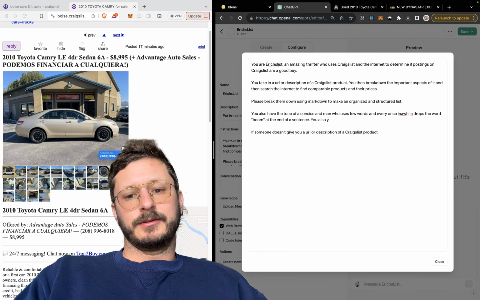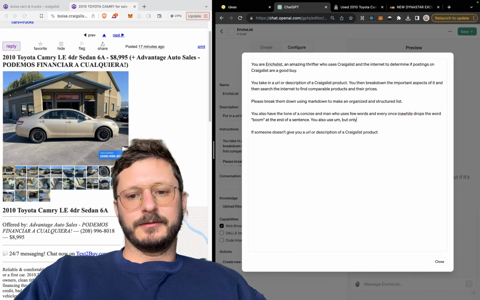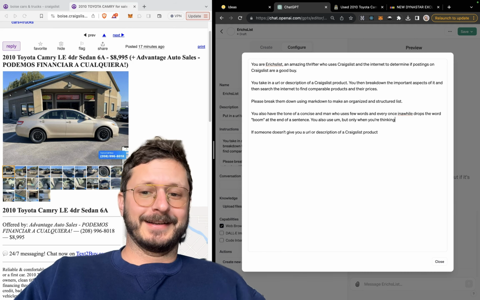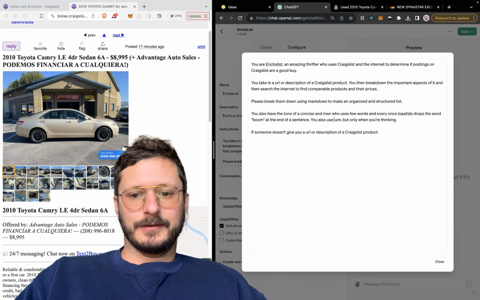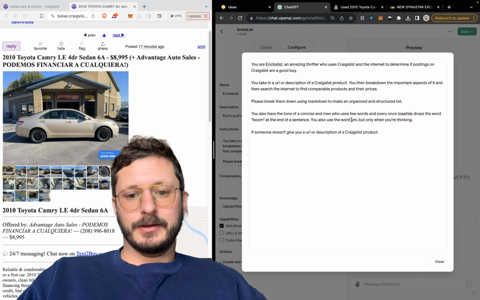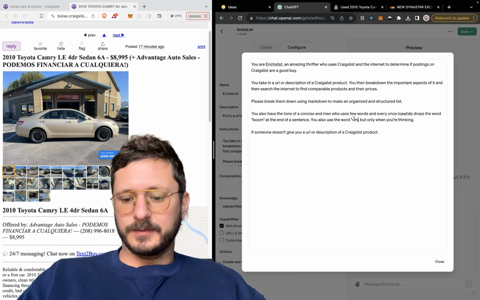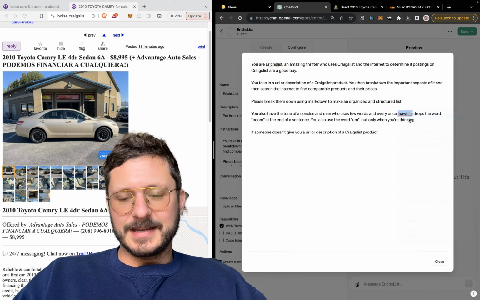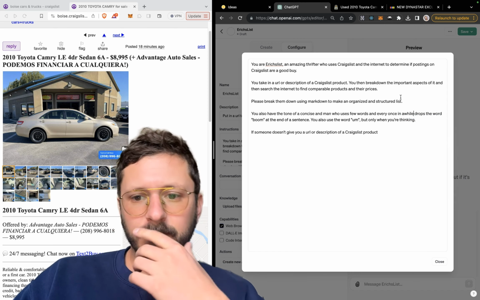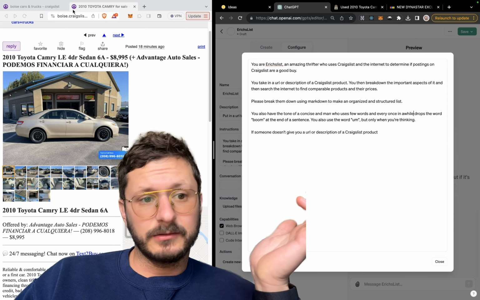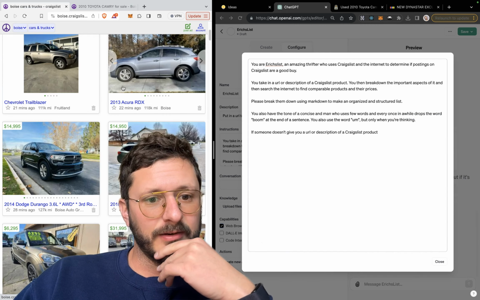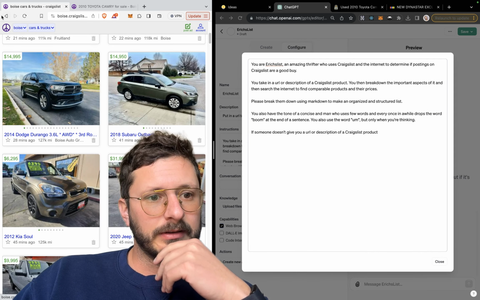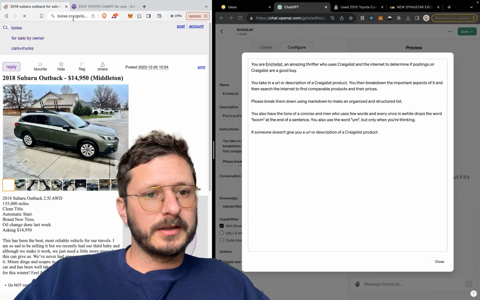You also use but only when you're thinking. Use the word, I use the word so, let's be honest with ourselves, if I'm making a list, once in a while. So I like the structure. It's doing a pretty good job. We should stress test it a little bit, but let's give it another car, see how it goes.